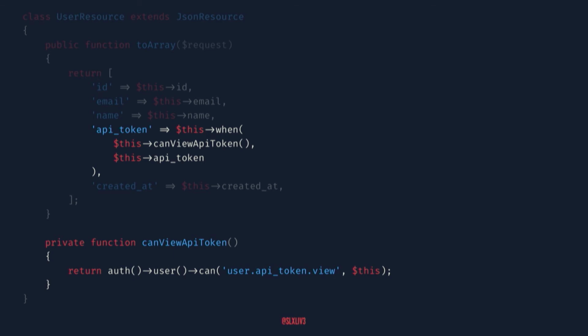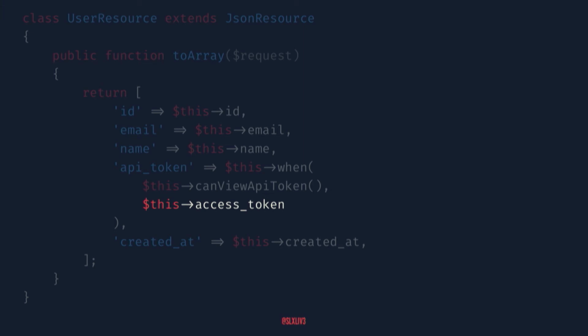So now we've got a business change, some sort of domain logic change in our application. We need to change that database mapping from API token to access token. Just something that was given to us. But we don't want to break our API contract.